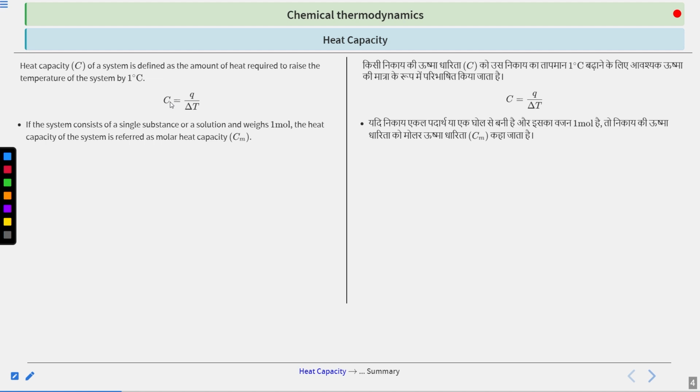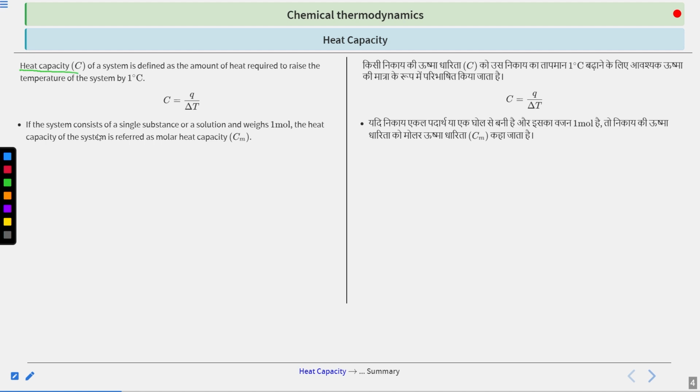If your system comprises only iron and its weight is 1 kg, then it will require some amount of heat. Now if you take 2 kg of iron in the system and you have to raise the temperature again by 1 degree Celsius, then a different heat capacity, or a different amount of heat, will be required. So we can conclude that heat capacity is an extensive property by looking at it this way.